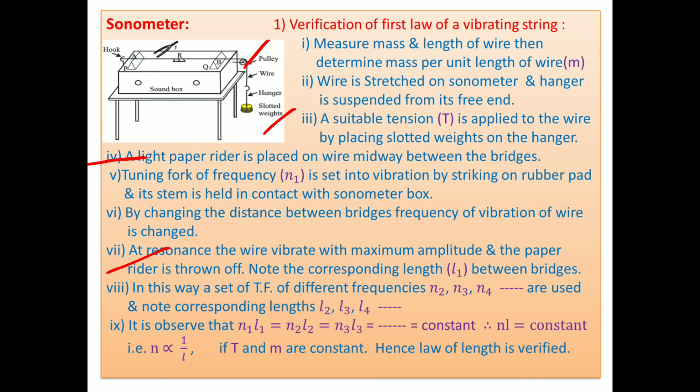Then it is found that N1 L1 equals N2 L2 equals N3 L3, almost equal to a constant, meaning the last column is constant. So from this we can conclude that N into L is constant. As N into L is constant, N is inversely proportional to length. Here tension is constant and the wire is not changed, meaning its linear density is constant. If T and M are constant, hence the law of length is verified. In this way we can verify the law of length.